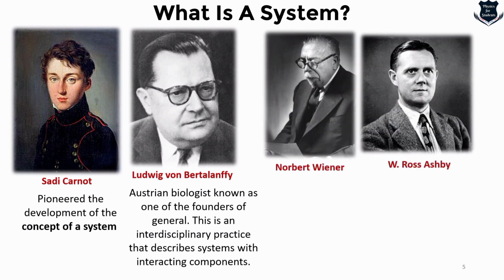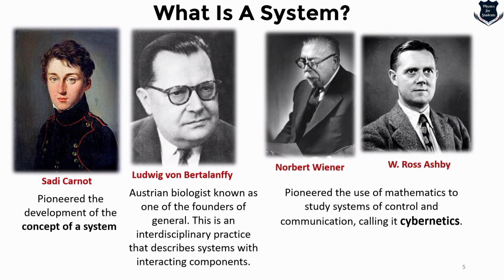In the late 1940s, Norbert Wiener and Ross Ashby pioneered the use of mathematics to study systems of control and communication, calling it cybernetics. Now, the history of system is something which carries on from there, but this is just to give you an idea about how the system started from Sadi Carnot and went into several other mathematicians, physicists, computer science, mechanics, and other things, and the concept of system evolved.